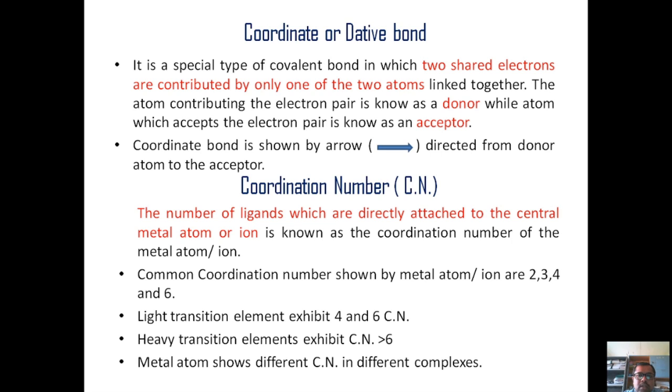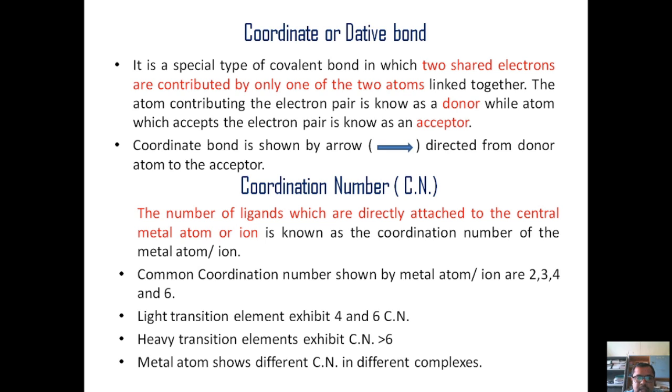Generally ligands are donors and metals are electron acceptors. Ligands can donate an electron pair, so the arrow can be drawn from ligand to metal. This is a coordinate covalent bond or dative bond. Then we have coordination number. It is the number of ligands which are directly attached to the central metal atom or ion.